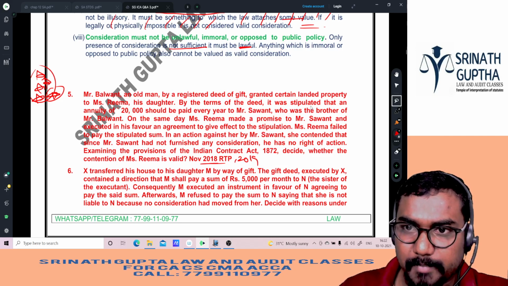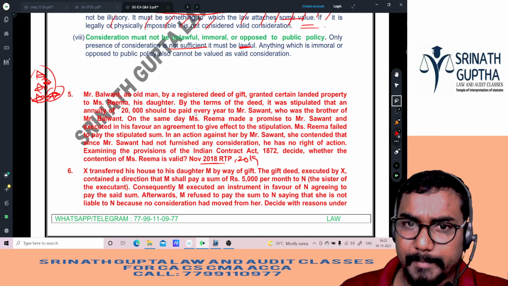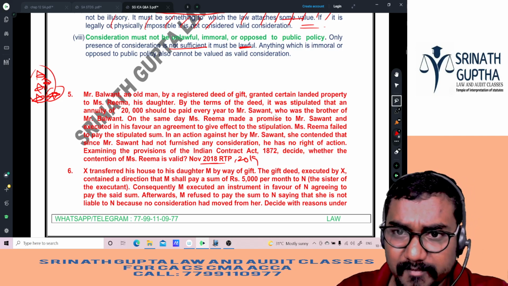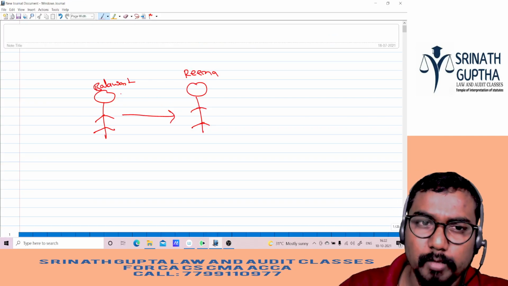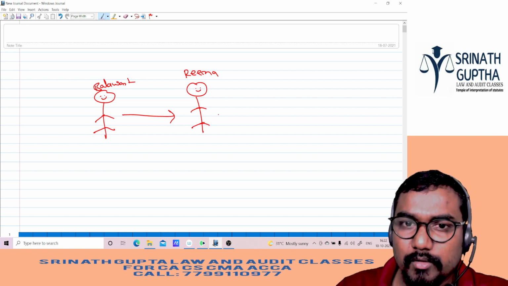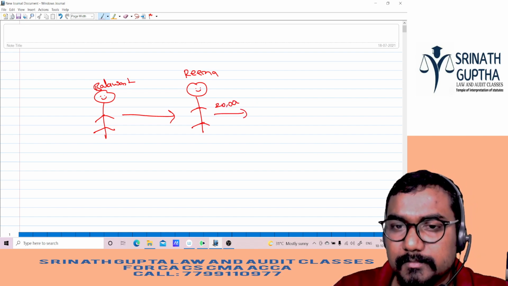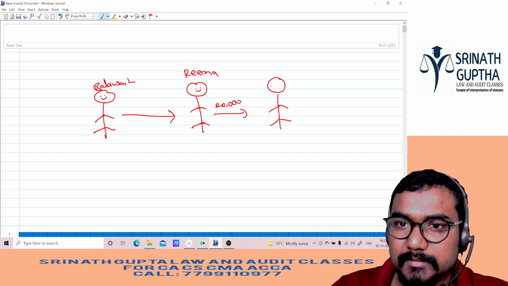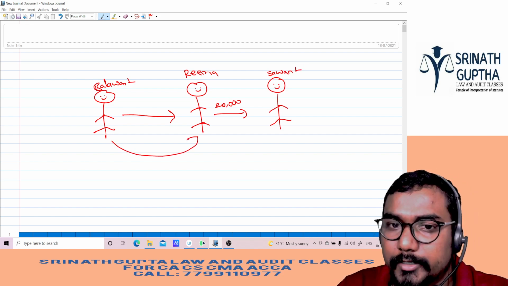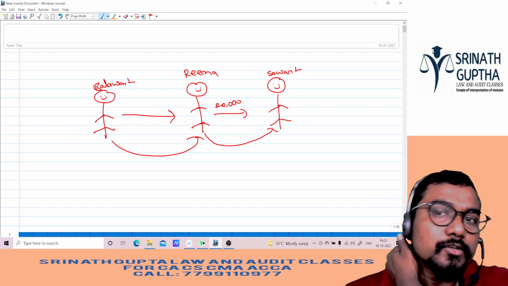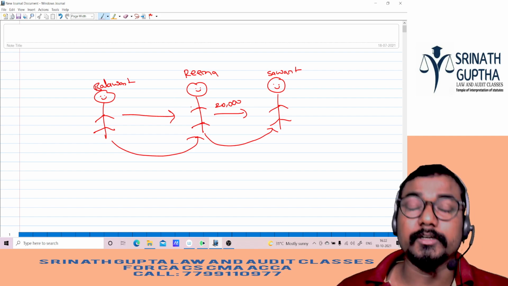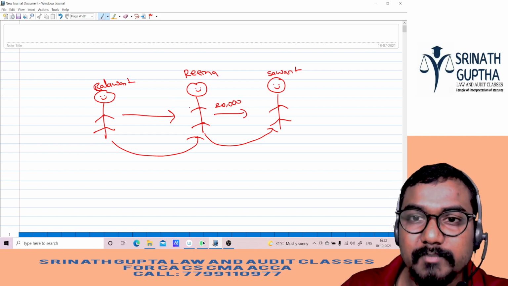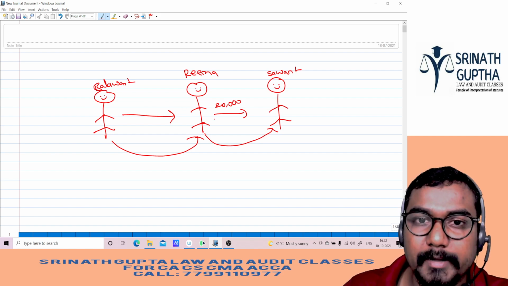By the terms of the deed, it was stipulated that an annuity of 20,000 rupees should be paid every year to Mr. Savant, who was the brother of Balavant. So Balavant said to Rima, I will transfer the whole property to you, but one condition: you have to give 20,000 rupees every year to my brother Savant. Rima said, okay daddy, I will give the 20,000 rupees to Chacha every year. So Balavant transferred the property to Rima.